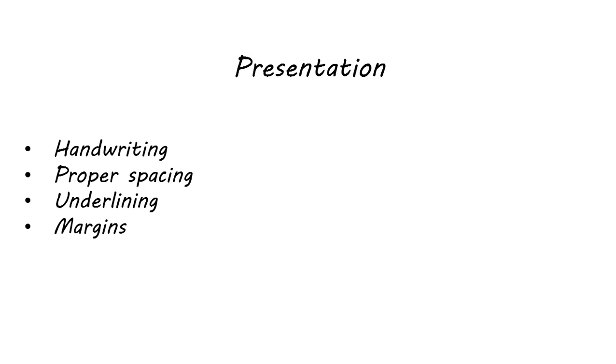Proper spacing is important. So how did I do that? In between 2 words give proper spacing, and in between 2 points give 1 line of gap. This is what I did. Underlining the key points from any topic is also important. Underline the main key points which you want the paper checker to see, to tell him that you know about this topic. So underlining is also important, and margins come at the end.